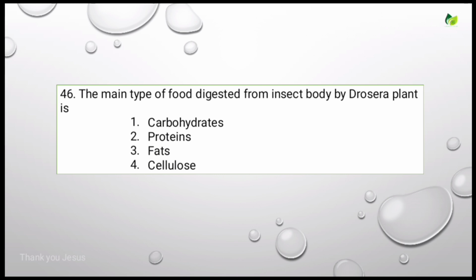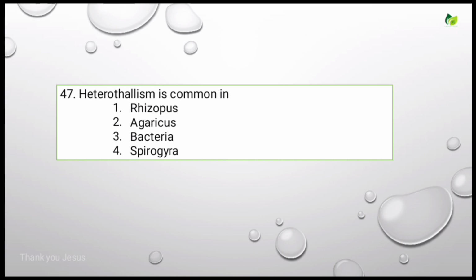That's why it prefers protein, present in the chitin of the insects. That's why they are called carnivorous plants. Protein is the correct answer for this question. Let's see the next question.